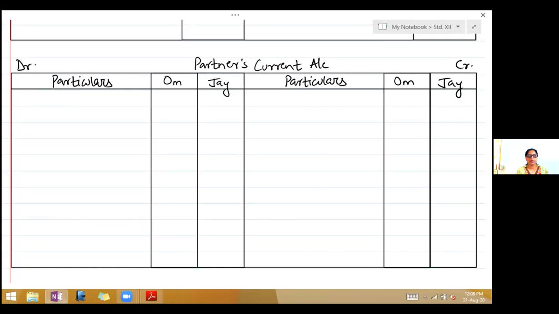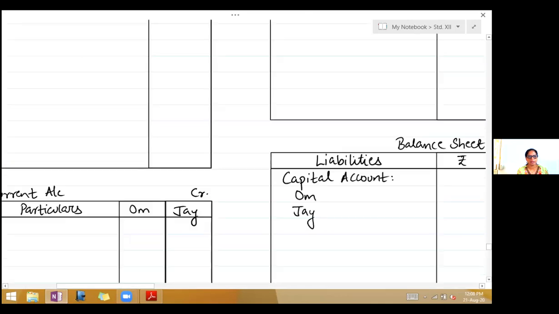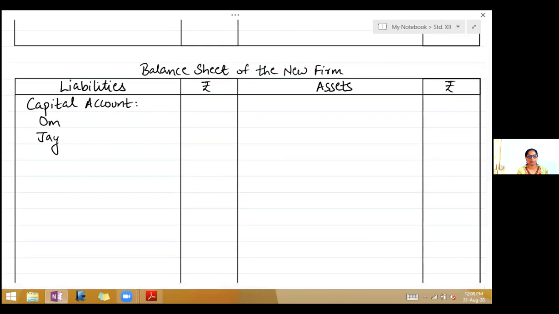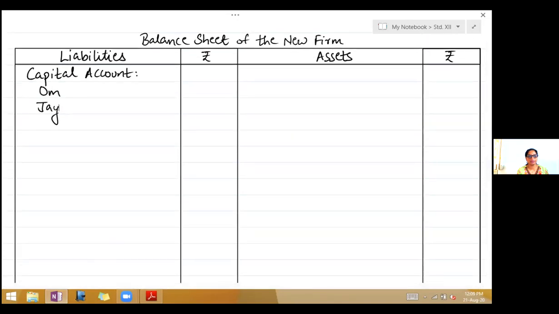Remember children, when current account is given in the question, you will draw current account and capital will straight away go in the balance sheet on the liability side. So partners current account only of the two old partners. Next account is cash account and then balance sheet of the new firm. So balance sheet on the liability side, you have capital account Om, Jay and Jagdish.